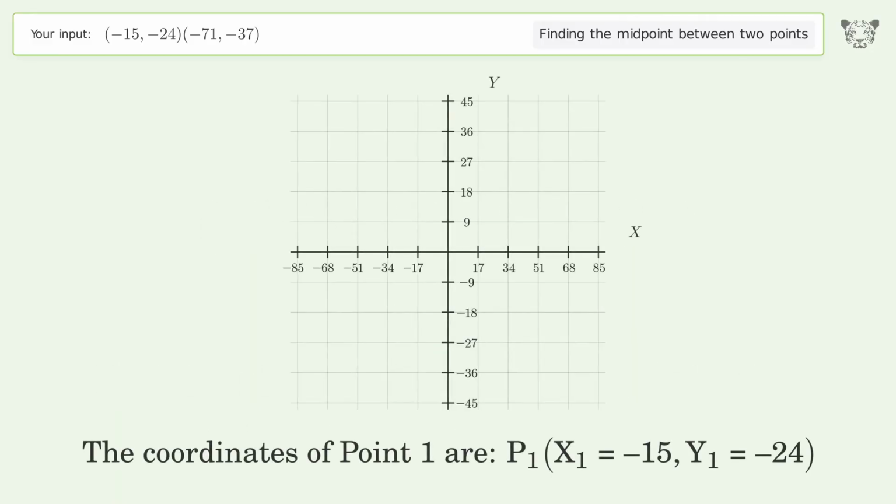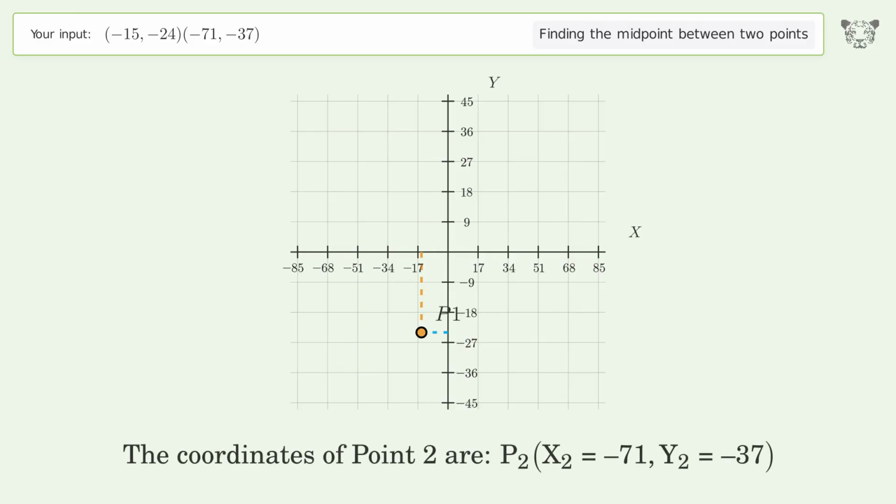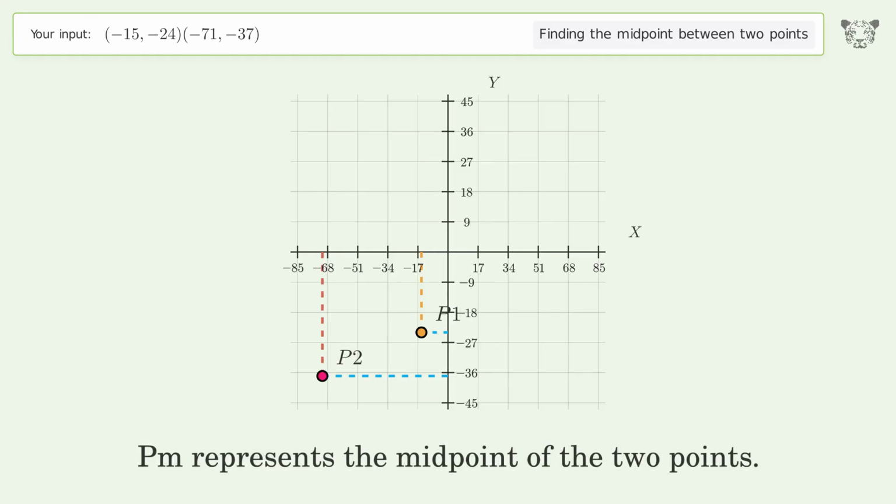The coordinates of point 1 are, x1 equals -15, y1 equals -24. The coordinates of point 2 are, x2 equals -71, y2 equals -37. PM represents the midpoint of the 2 points.